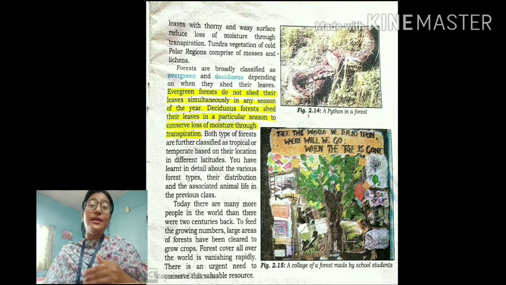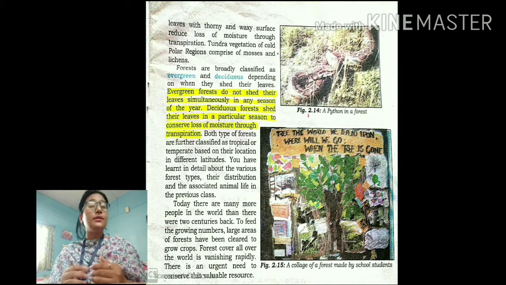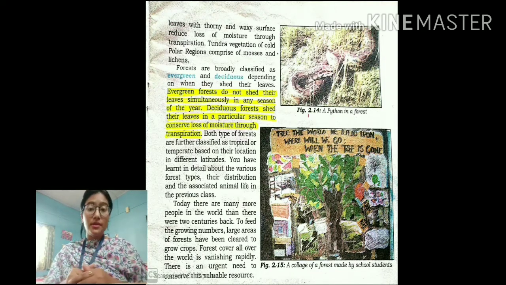It is vanishing rapidly. So we should find ways to protect and conserve these natural vegetations, because if there are no natural vegetations, the animals won't be able to survive. As I have already told you, in an ecosystem both animals and plants are dependent upon each other for their survival.